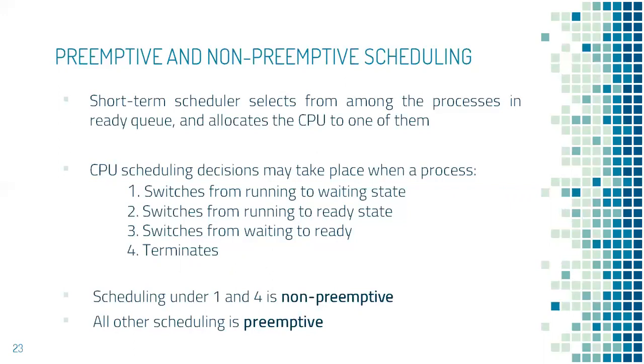Whereas if the scheduling happens in scenario 2 or 3, that is, scenario 2, a process switches from running to ready state, and scenario 3, a process switches from waiting to ready state, in both these cases the CPU has to be forcefully taken back from the running process. When a process switches from running to ready state, why does it change state? Because some other high priority process would have interrupted the CPU.